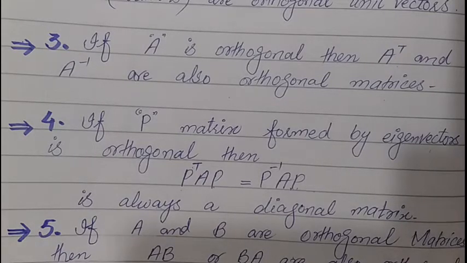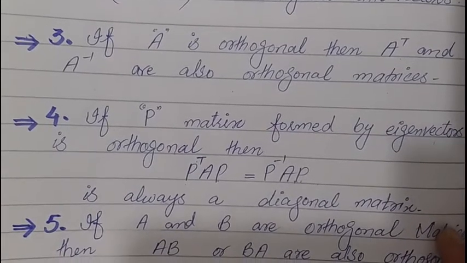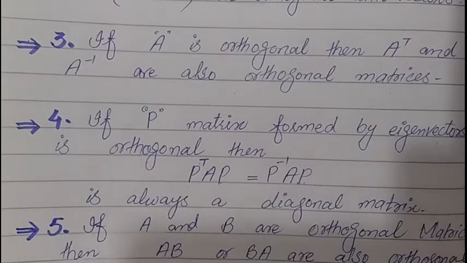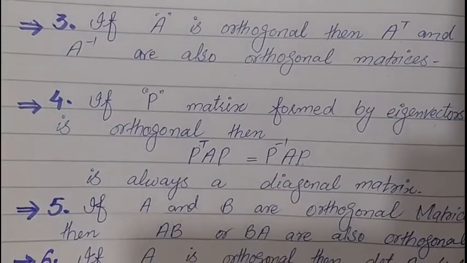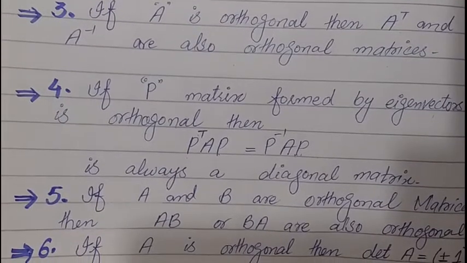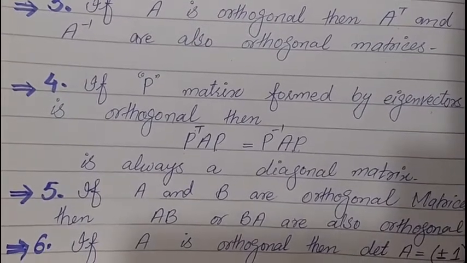And the last property of an orthogonal matrix is that if A is an orthogonal matrix, then it is necessary that its determinant is plus minus 1.